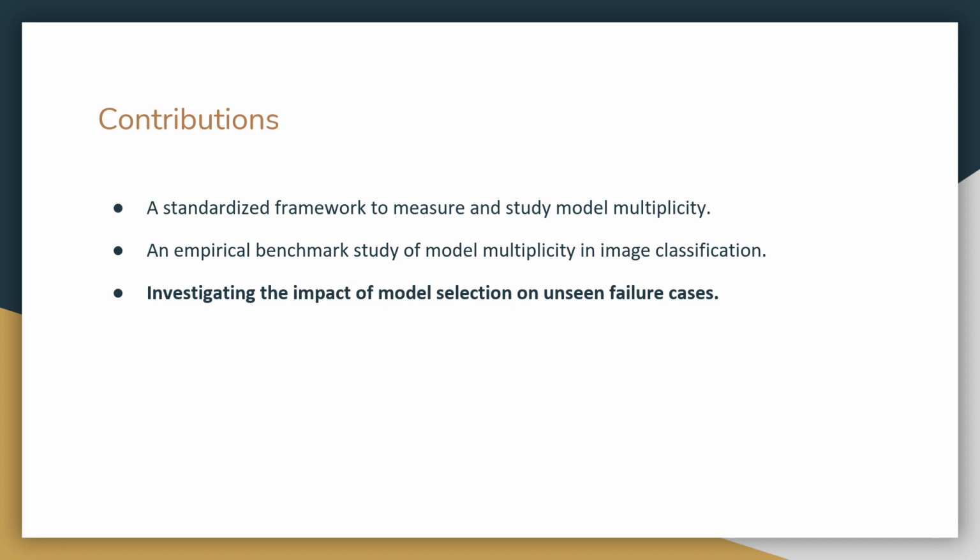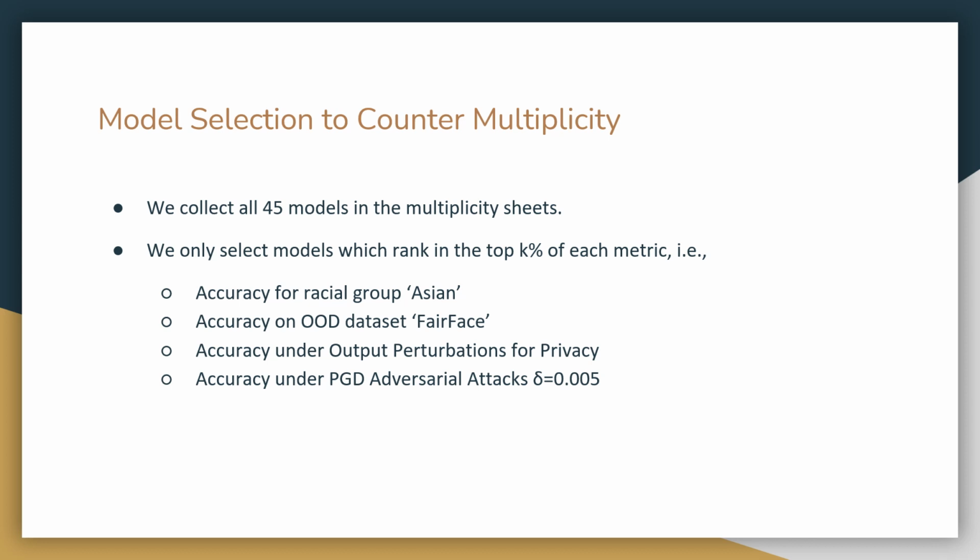Till now, we have worked under the assumption that model selection allows us to pick better models. While that is partially true, we have not yet really tested how well these selections translate to unseen settings. To understand how well our model selection generalizes to other unseen trustworthy metrics, we perform the following experiment.